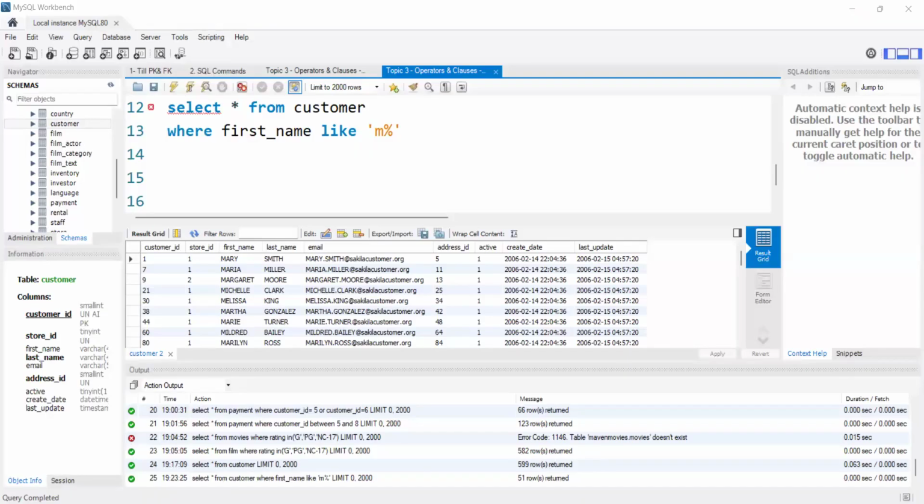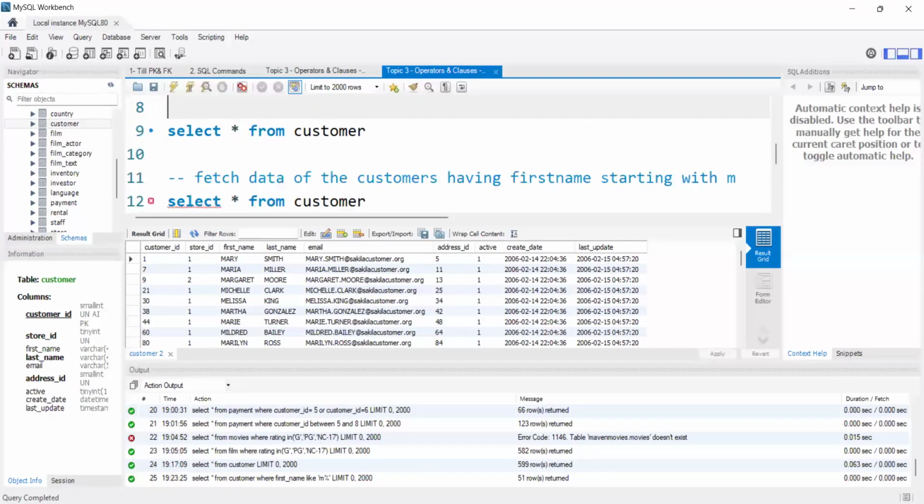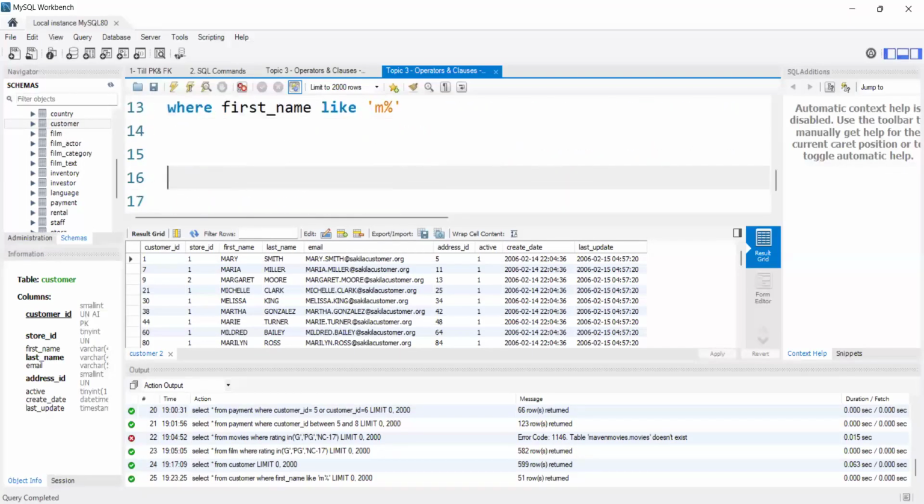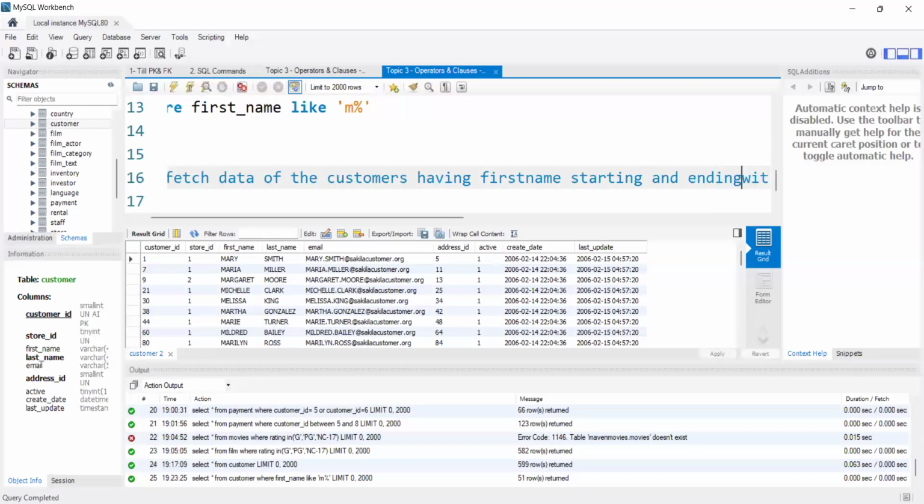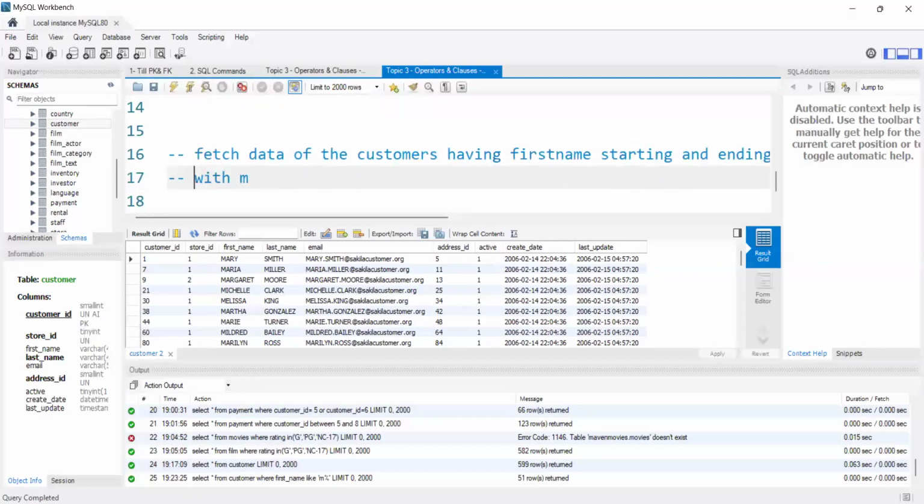If I say fetch the data of the customers, let me write. Fetch the data of the customers having first name starting and ending with M. My first name should start with M and it should end with M also.